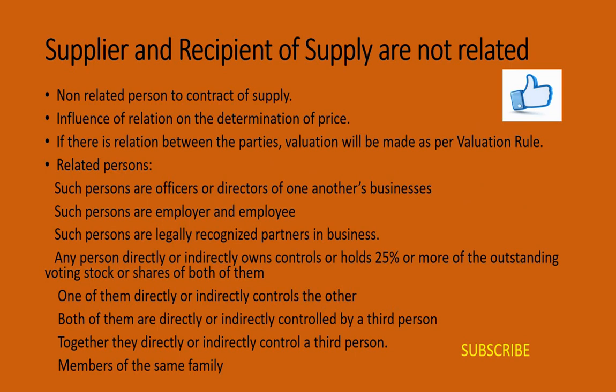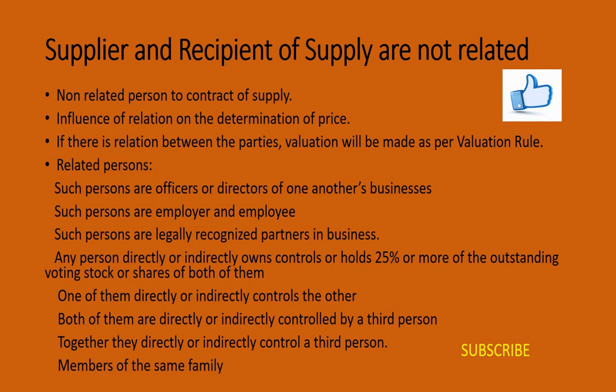So when the supplier and the recipient of the goods are not related, it means supply of goods or services or both must be between non-related persons. So they should not have a relation of any kind between them. If the supply of the goods or services or both has taken place between related persons or between distinct persons, then the transaction value has to be ignored and the value of supply would be determined on the basis of the valuation rules here. If the transaction value is ignored, then the valuation rules have to be considered for determining the value of supply.